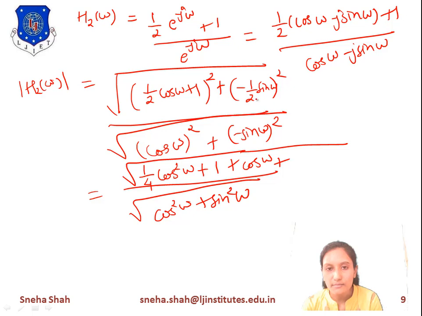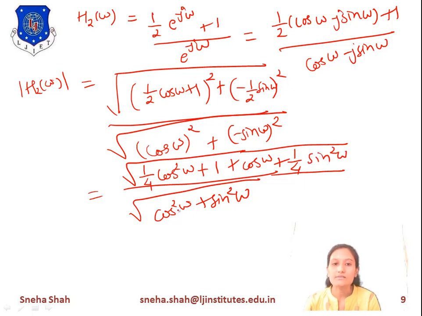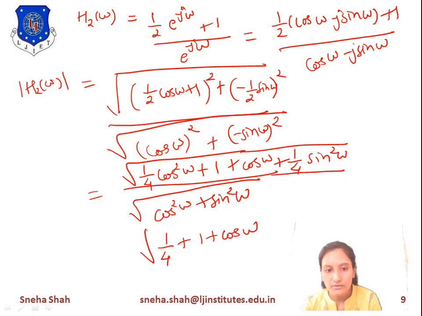Then minus 1 by 2 sin omega whole square gives 1 by 4 sin square omega. Now we have 1 by 4 cos square omega and 1 by 4 sin square omega, so we take 1 by 4 common, which gives cos square omega plus sin square omega equals 1. So 1 into 1 by 4 gives 1 by 4 plus 1 plus cos omega, and this whole term is under the root.